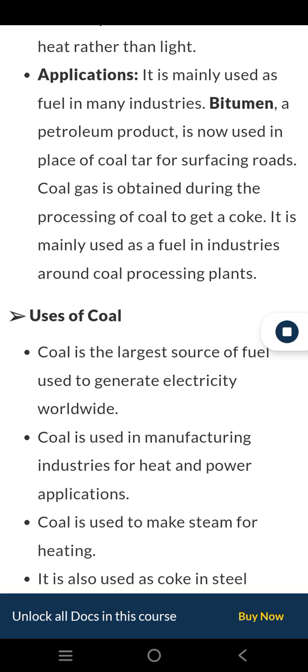Bitumen, a petroleum product, is now used in place of coal tar for surfacing roads. Coal gas is obtained during the processing of coal to get coke. It is mainly used as a fuel in industries around coal processing plants.